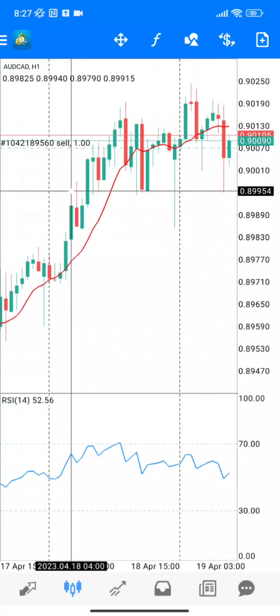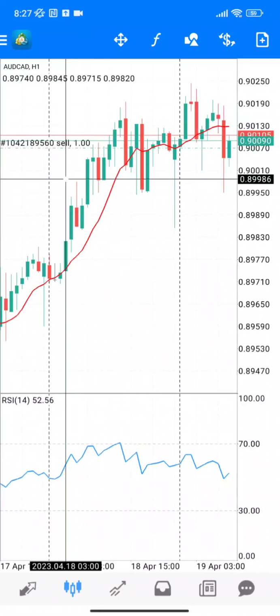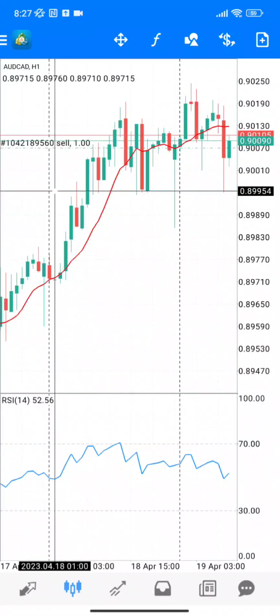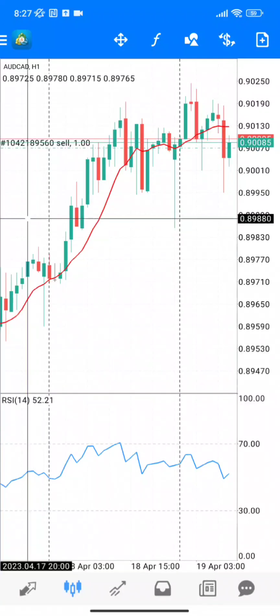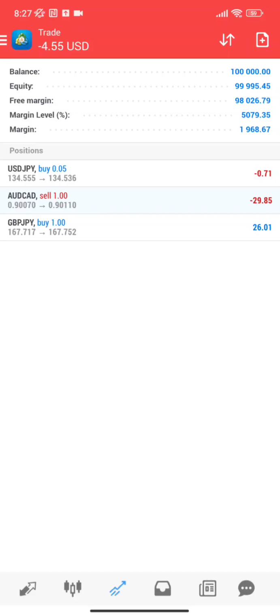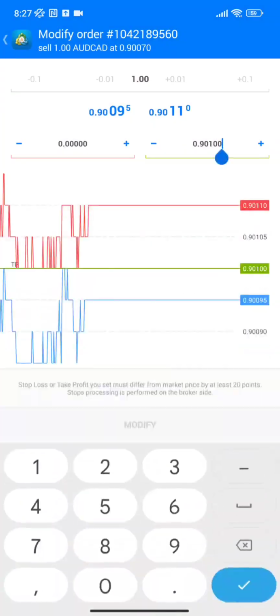But if you are buying, your stop loss will be low, somewhere lower than where you took the trade from, as you can see from here, and your take profit will be somewhere higher. So our take profits ought to be somewhere higher, lower here. So we'll go 89890, right?